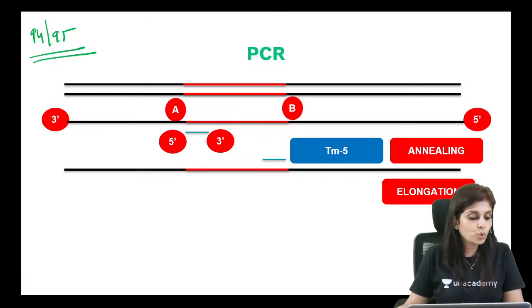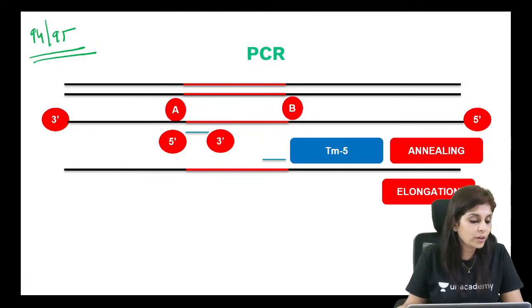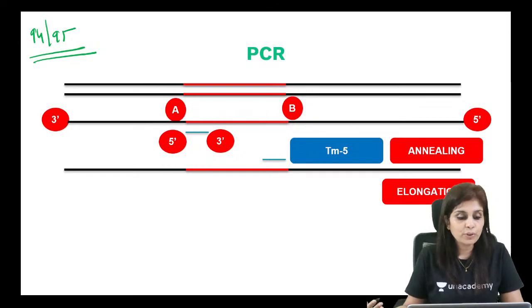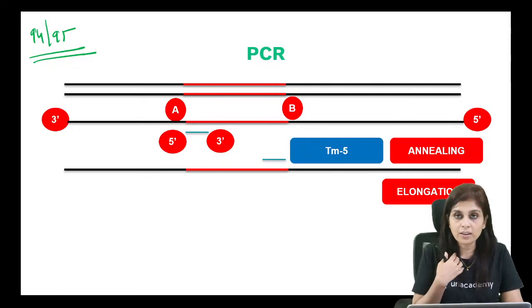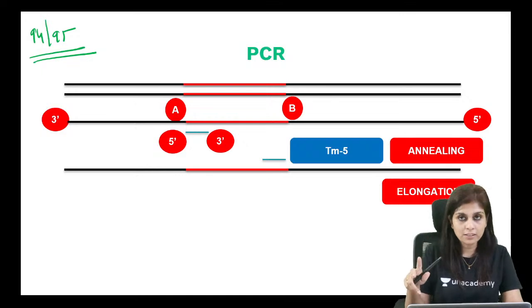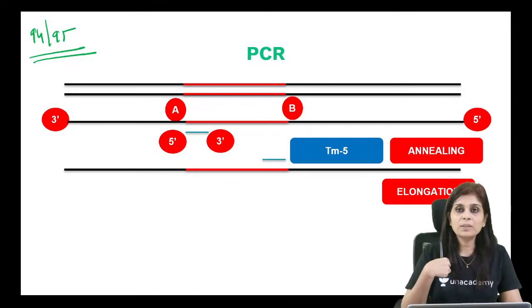So it is you who will be ordering your primers, depending upon which gene you are working on. For example, here I was saying the hexosaminidase A gene is what we are working on. For the hexosaminidase A gene, there will be flanking sequences. So you will make primers, and you will specify this is the primer sequence I want. So you know its sequence, right?